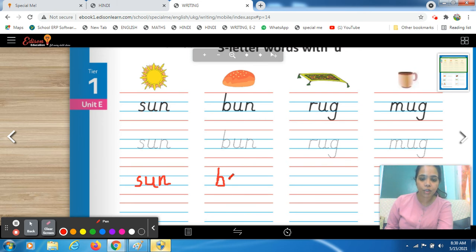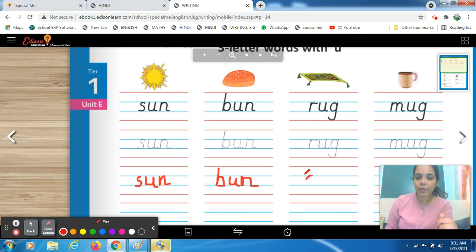A sound comes from U. You should be in between the blue lines. N, bun. N sound comes from your letter N. N, bun. Now come to the next picture. What is this? Ma'am, this is a rug. Yes, this is a thick woven material which you put on the floor like a carpet. So this is a rug. Here you have to trace, and here you have to start writing.